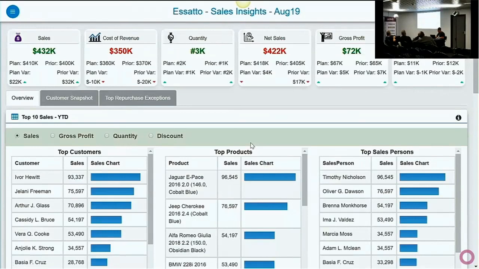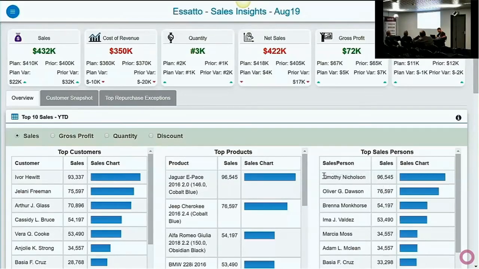This one's another example. So this is a dashboard that you get out of the box with Essatto. So as part of the Odoo connector, we don't only have the connection to Odoo, but you also get some pre-canned content. So with this one, we've got some sales information, gross profit, and for each of these tiles, we can see we plan to achieve 410K. We actually achieved 432K, so we're 22K up on our target there, and we're about 32K up in terms of what we achieved for the same period last year. You can also look at your top 10 customers, products, and sales reps.